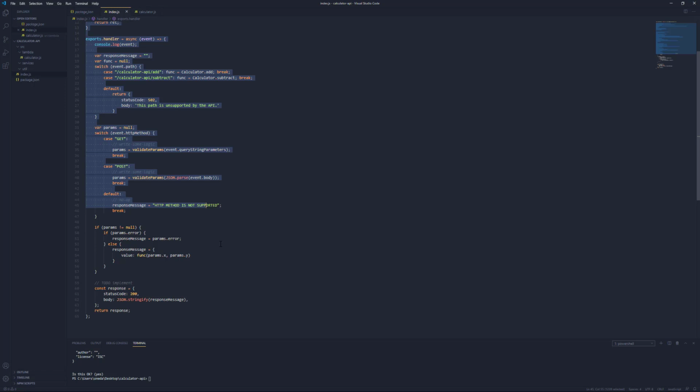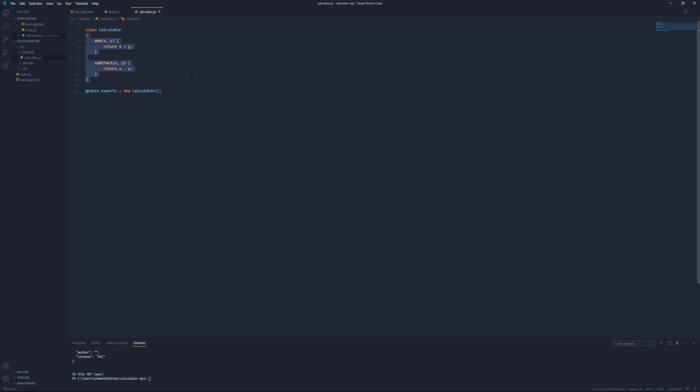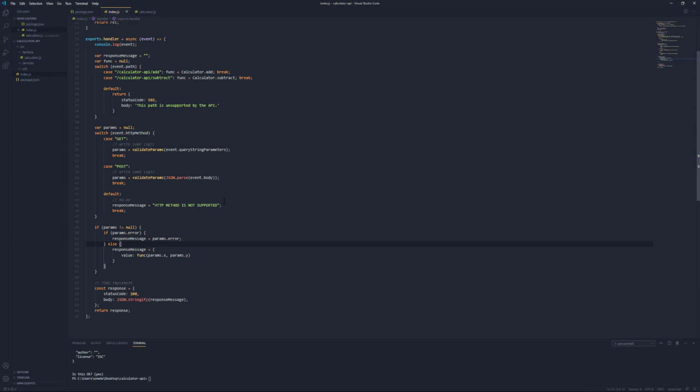So in other words, this is a simple calculator API. The top layer is not really concerned with how the calculator actually processes functions, and the caller is definitely not concerned with how the calculator or how the API processes requests. It just needs to know that it sent the right information up and it's actually getting the expected information back.